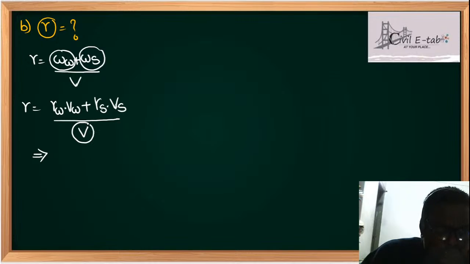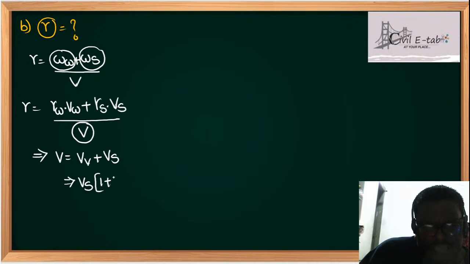Now see, students, what is volume? Total volume is written as what, students? Volume of voids plus volume of solids. Now in this equation, if I take volume of solids common, this will be written as Vs into 1 plus volume of voids divided by volume of solids. So this is written as Vs into 1 plus e.